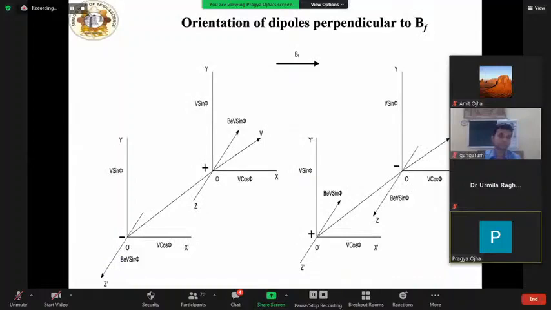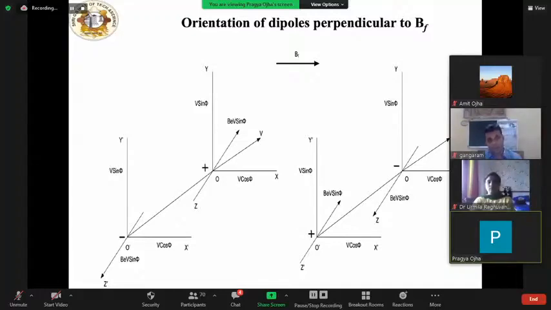Now consider the effect of magnetic field on a dipole moving preferentially along one of the paths. You can see in this figure that if a dipole is moving along a direction making angle theta with the direction of B, the component of velocity v sin theta perpendicular to B produces a force BQv sin theta.